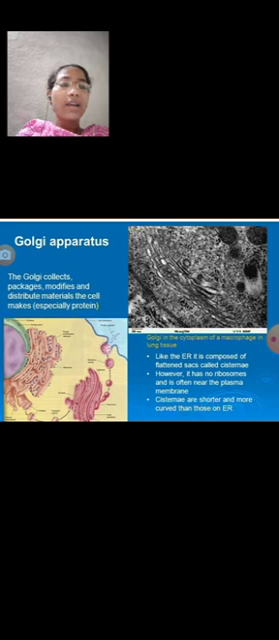These are flattened, fluid-filled sacs separated by an intercisternal space of about 20 to 30 nanometers. They are arranged in parallel bundles, one above the other. In the Golgi complex, the number of cisternae varies from 3 to 7 in animal cells, and 10 to 20 in plant cells. The cisternae are slightly curved in nature.